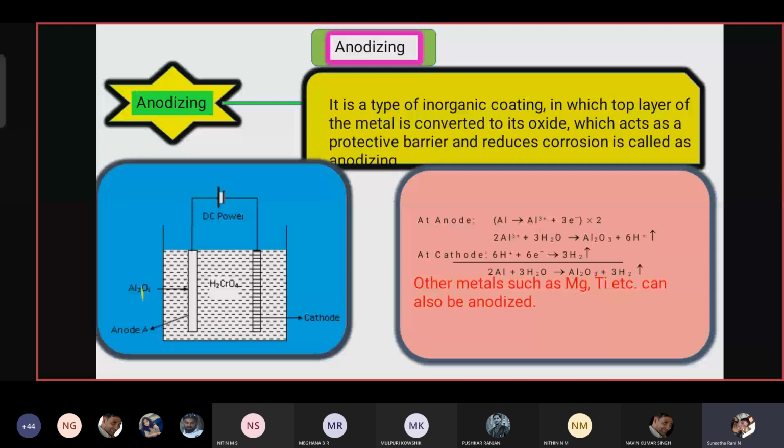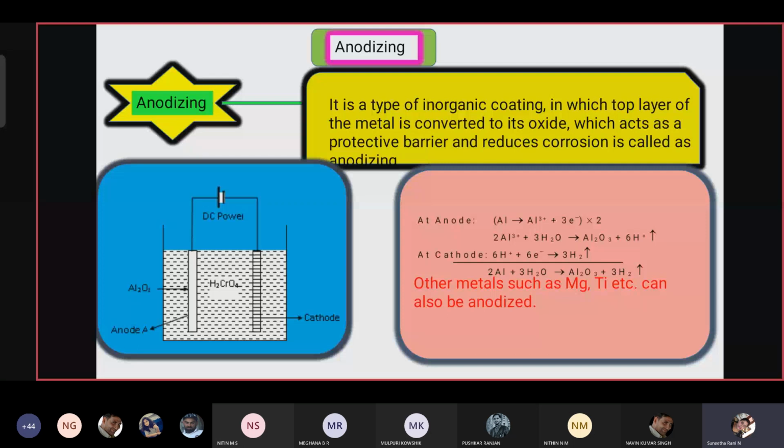This type of protecting the surface of the metal is called anodizing. The correct definition: it is a type of inorganic coating in which the top layer of the metal is converted into its oxide, which acts as a protective barrier and reduces corrosion, and is called anodizing. So this is the anodizing process.